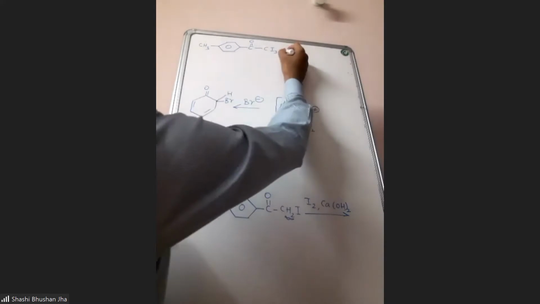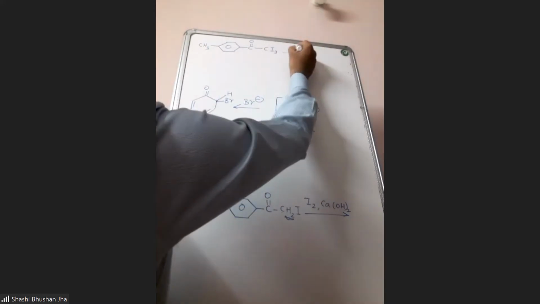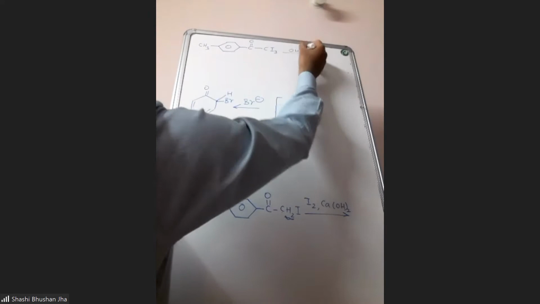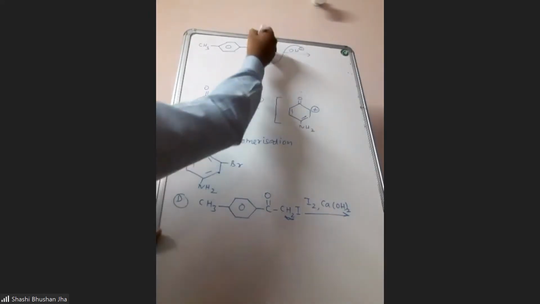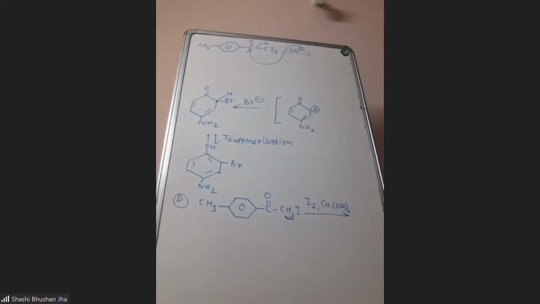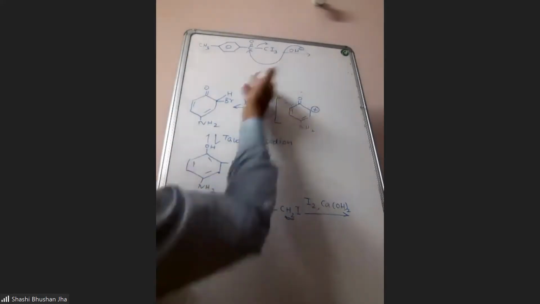Then, base from the calcium hydroxide solution will attack on this carbon, and this will come out as CI3 minus. The mechanism is known to you, so I won't write all the steps.